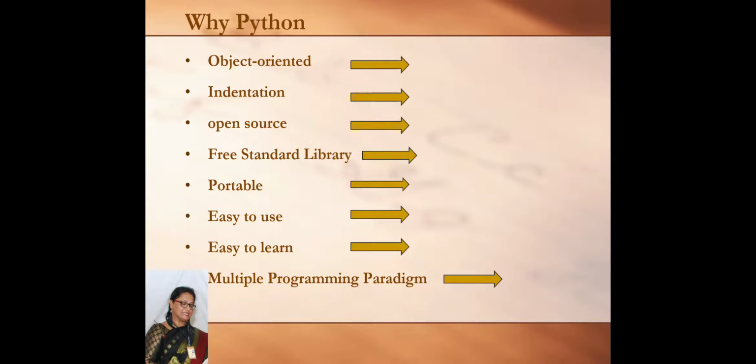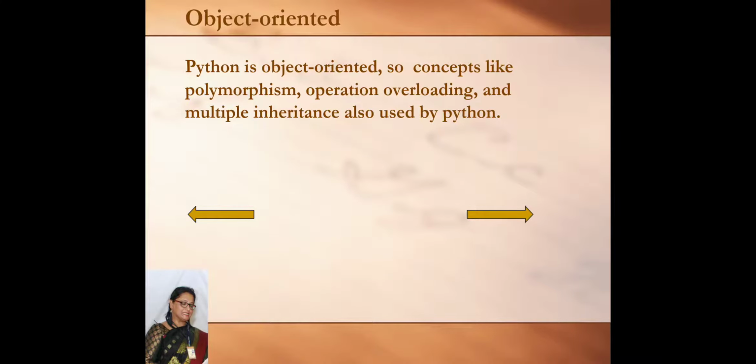Why Python? What is the importance of Python? Python is an object-oriented language. Object-oriented language means all the concepts of object-orientation, such as polymorphism, operator overloading, and multiple inheritance. These concepts of object-orientation are also included in Python. So Python is an object-oriented language.